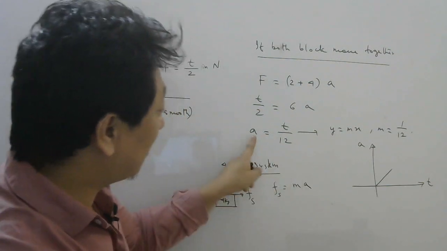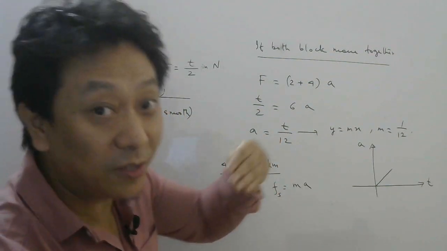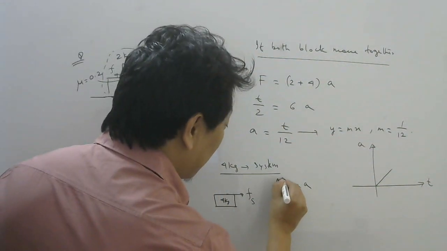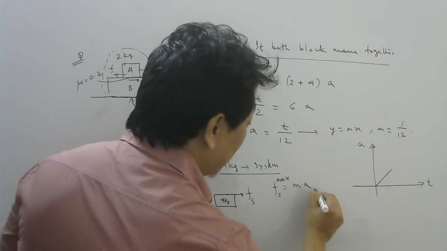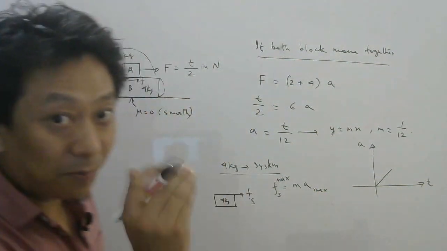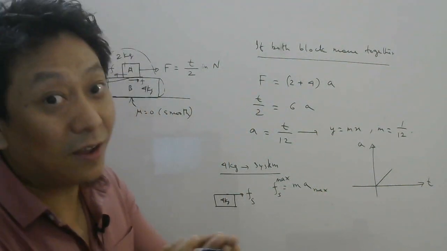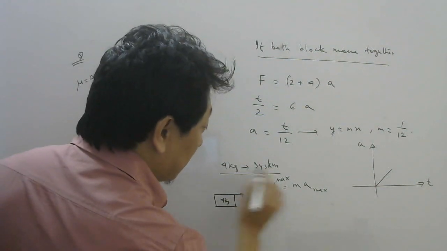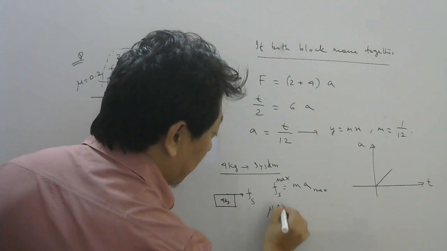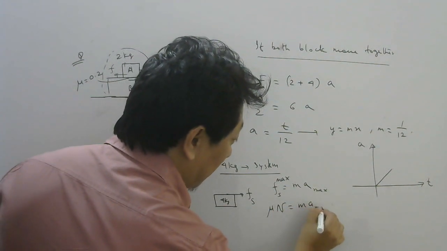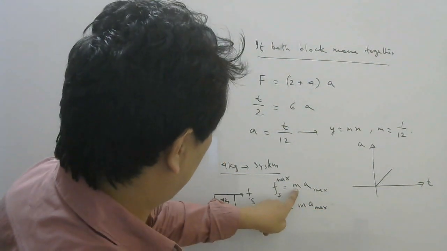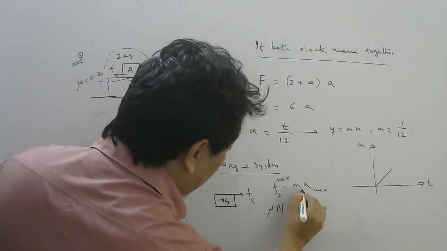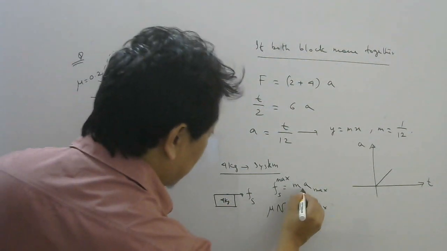So as acceleration increases with time, static friction also increases. But we know it has a max value. So when this reaches its max value, your A will also reach its max value. Up to that much A, the bodies will move together. After that, slipping will start. Now what is the formula for the maximum value of static friction? Mu into N. Now be very careful. This M was written for this block, right? Static friction on the 4 kg, which is block B, remember. So this is the mass of B.